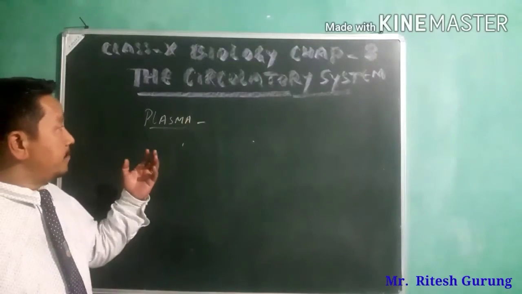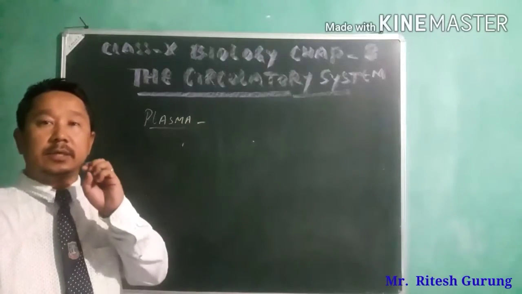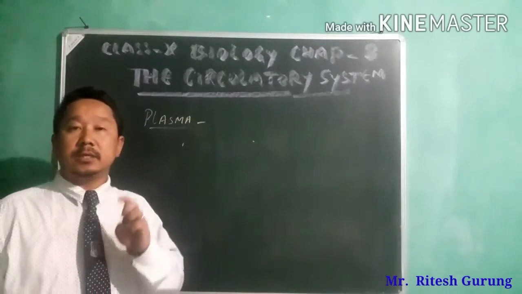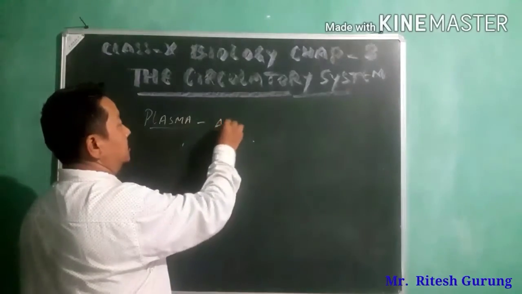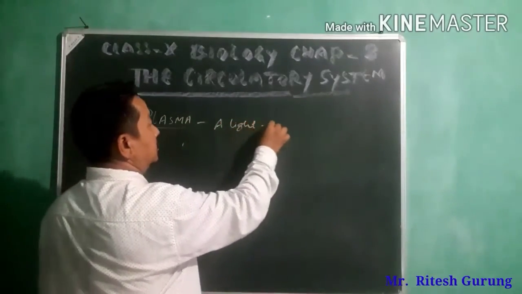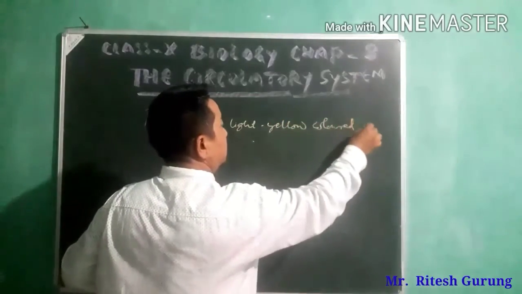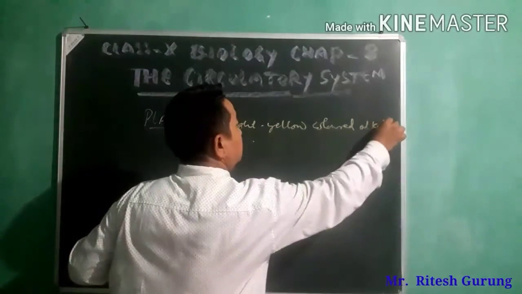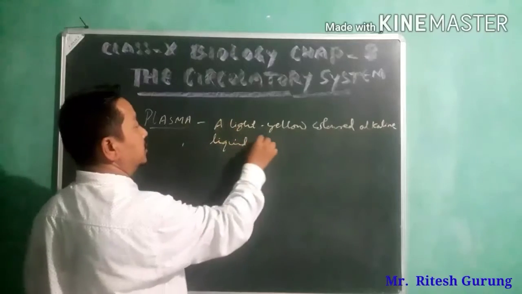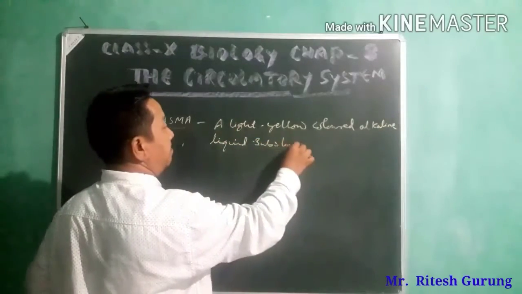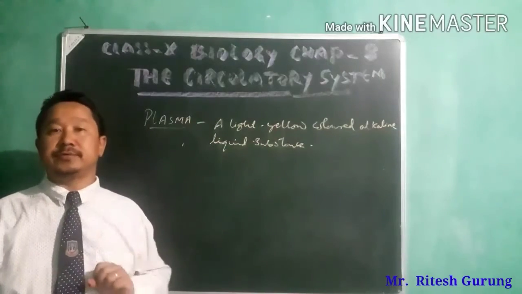It is a light yellow colored alkaline liquid substance.